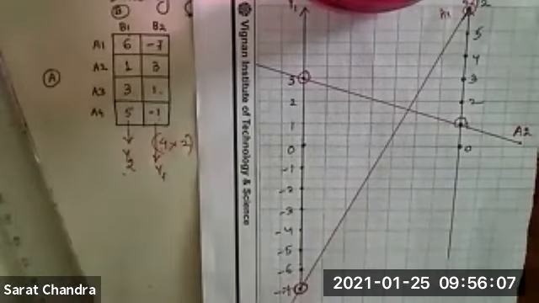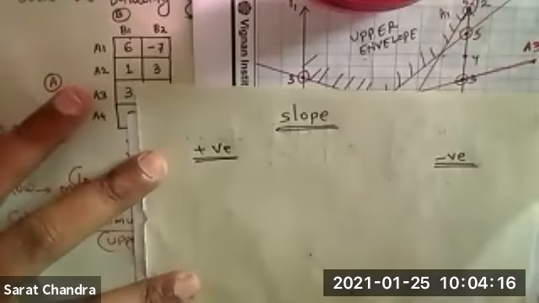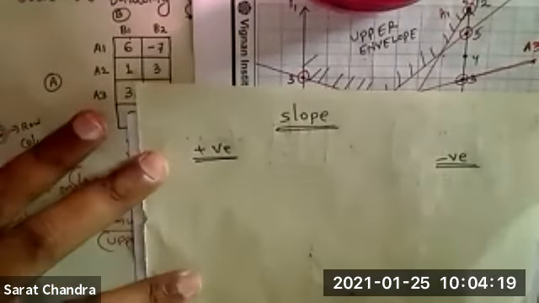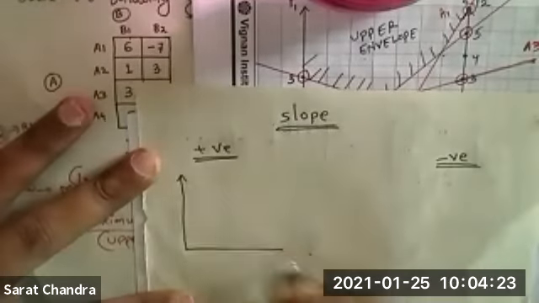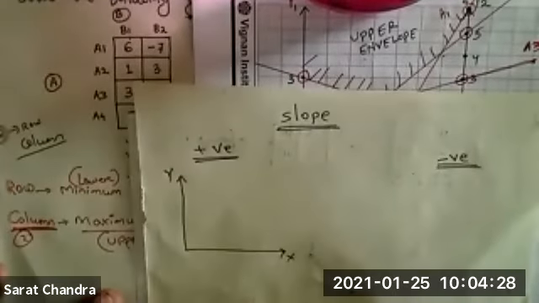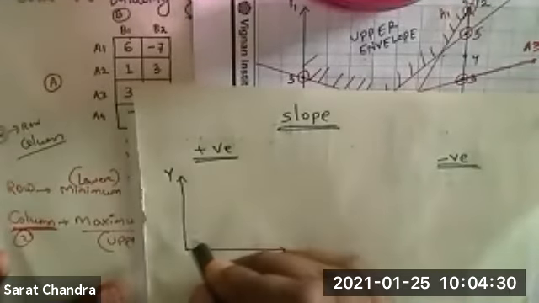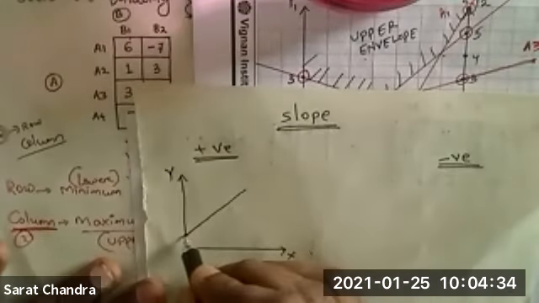Before that, do you know about slope? What do you mean by slope? There are 2 types of slope: one is positive slope, one is negative slope. What are positive and negative slope? Suppose this is the x-axis and this is the y-axis, and suppose one line is like this. The origin point is this one, and the ending point is this one.